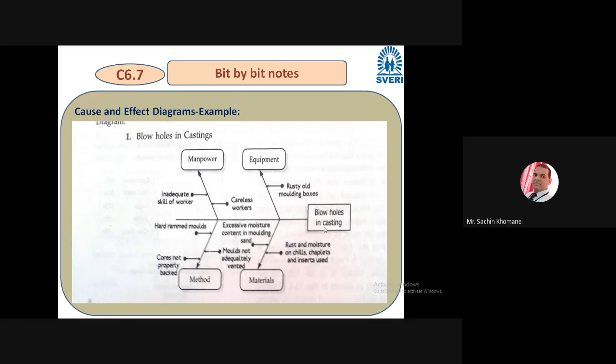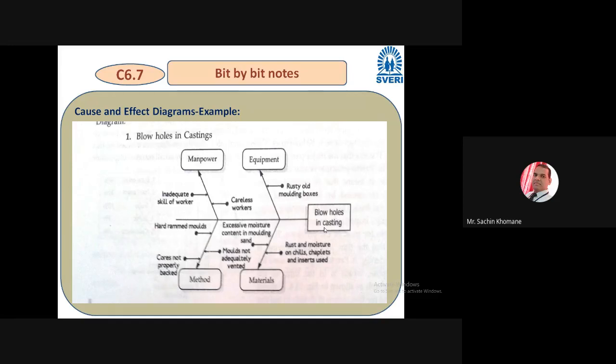That person himself does not know how to pour the material or how much heating is required. So that skill is not there with that particular worker. This may be the sub cause. Main cause is manpower, and these are the two sub causes: careless worker, inadequate skill of worker. I am telling one example. Okay, so I hope you are getting it.